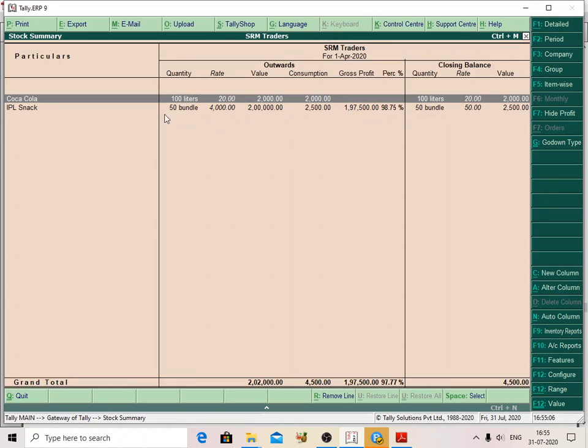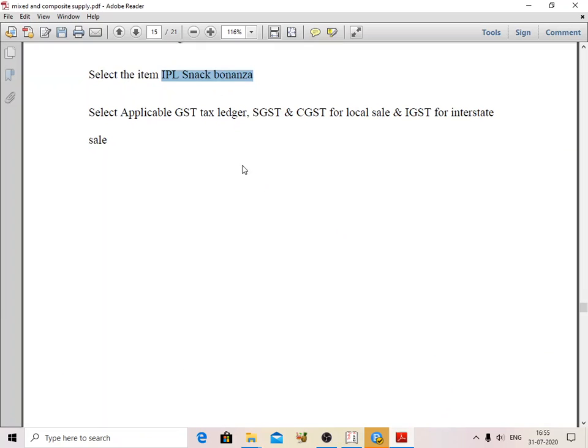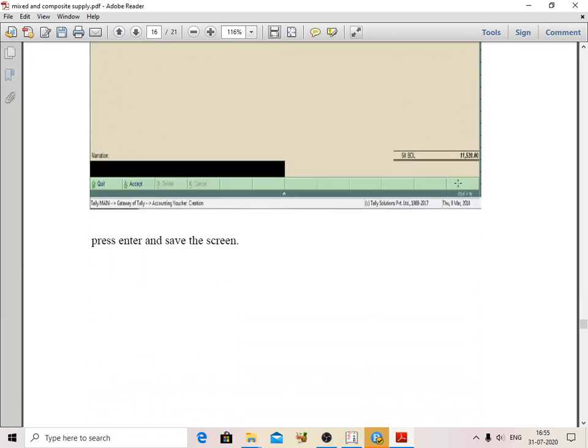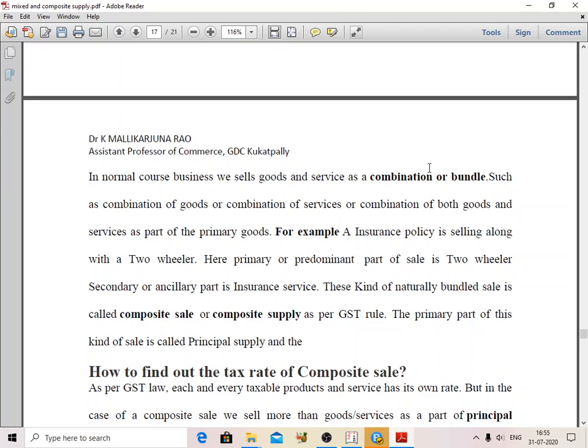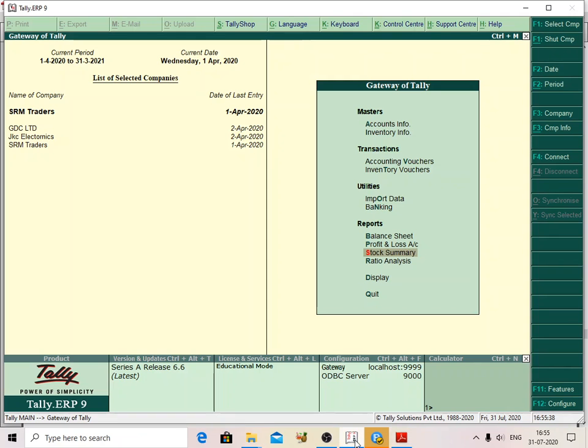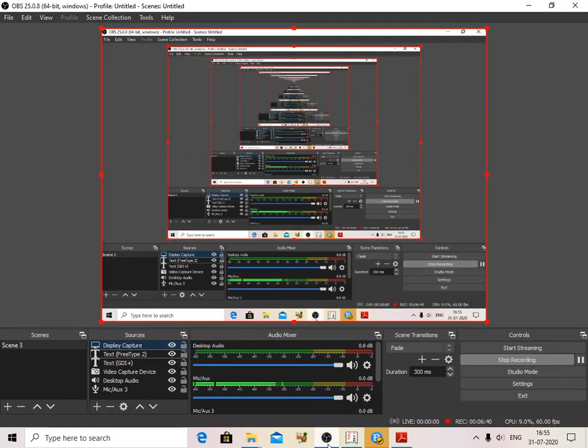Here, 50 bundles of IPL snack are there in the stock summary. The closing stock was 100, out of which we sold 50, so the remaining value is 50. The gross profit this month and the percentage are like this. Godown-wise and item-wise we can also show that. So like that we are creating the entry. Save the screen. This is one method of calculating the tax rate at the highest tax level using the mixed supply.